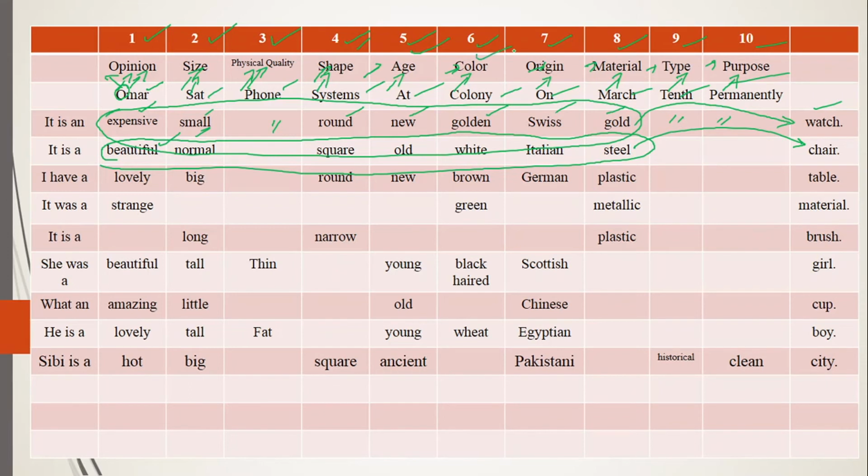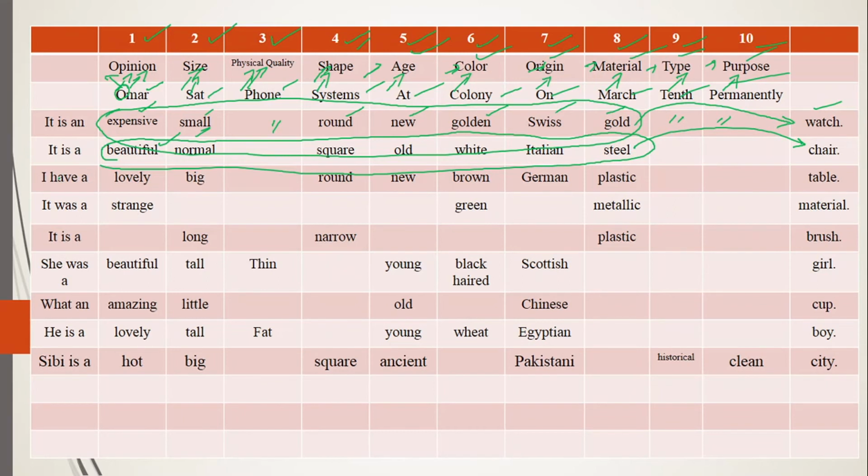And number 6 will add something in the meaning of color. And number 7 then will add something in the meaning of noun to tell the origin. Number 8 will add something in the meaning of noun to tell the material. And number 9 will add something in the meaning of noun and tell you the type. And number 10 will add something in the meaning of noun and tell you the purpose of that noun.